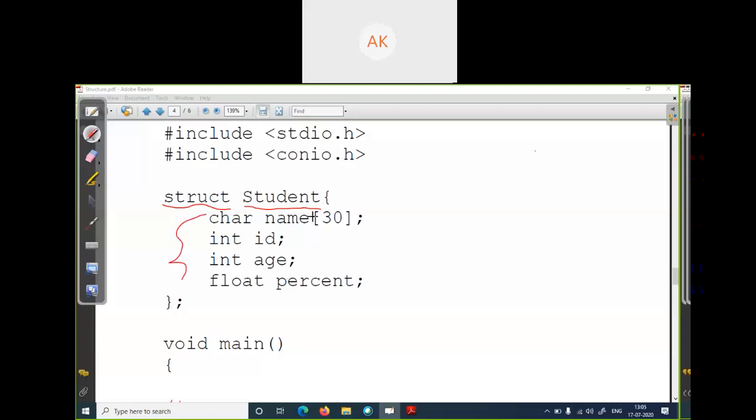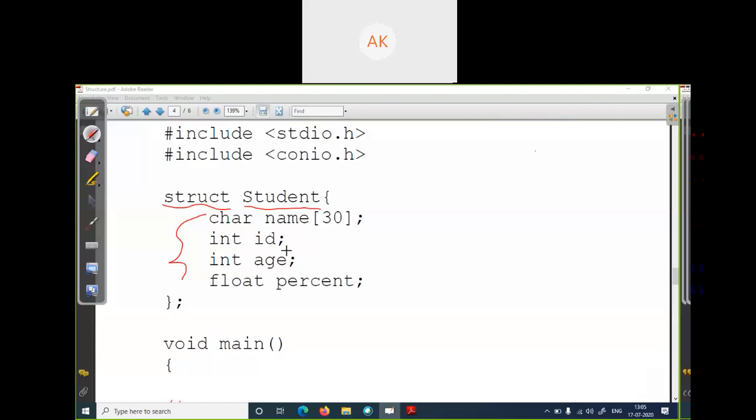What are the member variables of your structure? Here my structure is student. So the first member variable is name. Character is the type of the name. Name is always in character. So char name. Maximum length of your name: I set the maximum length of name as 30. You can set 20, 50, 10, 5 as you wish. Generally a student name's maximum length is 30 characters. So I just set the length of name as 30 characters.